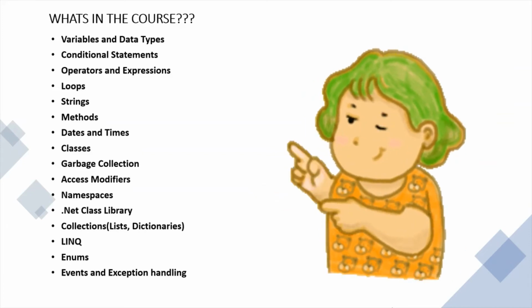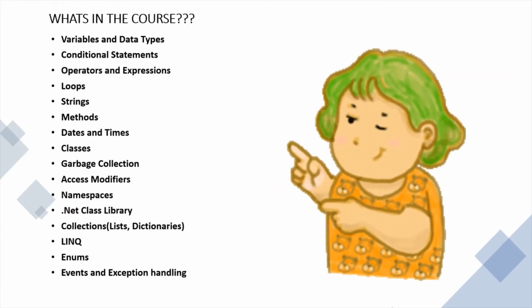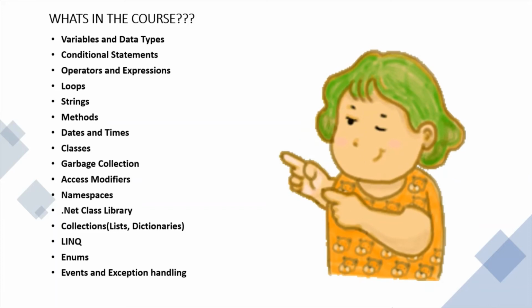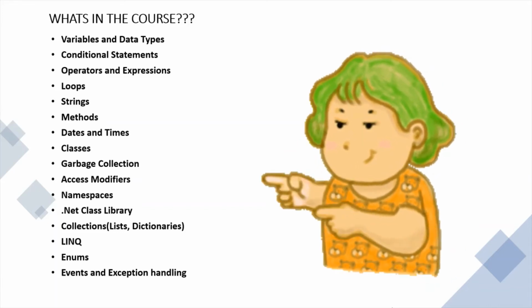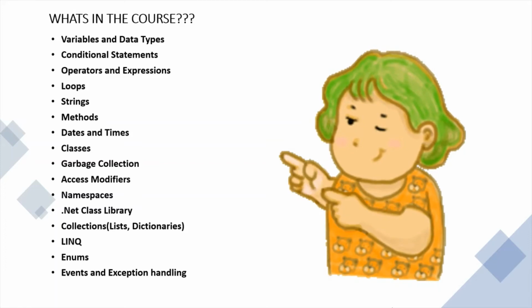This is needed when you want to query data that is stored in collections. And he also talks about enums, events, and exception handling. Finally, he also talks about where to proceed after learning C Sharp. So these are pretty much all the stuff that is covered in this course.